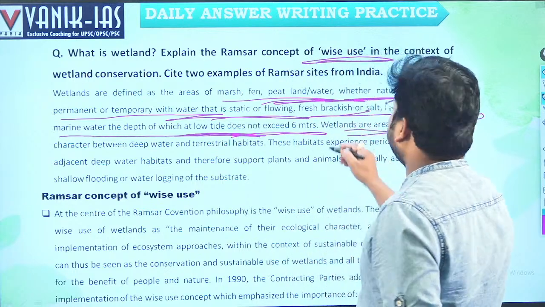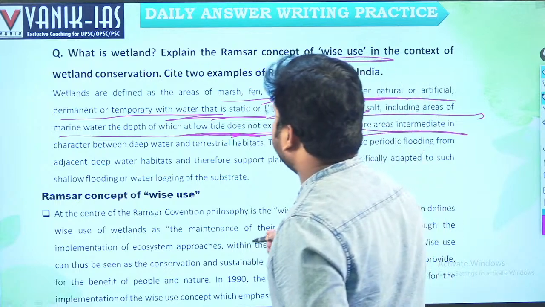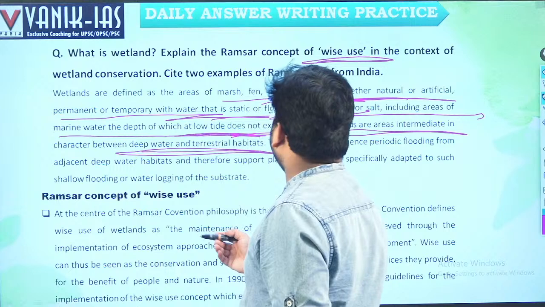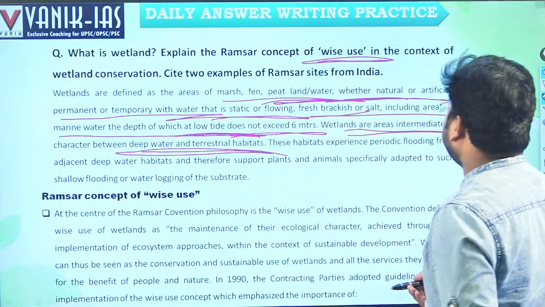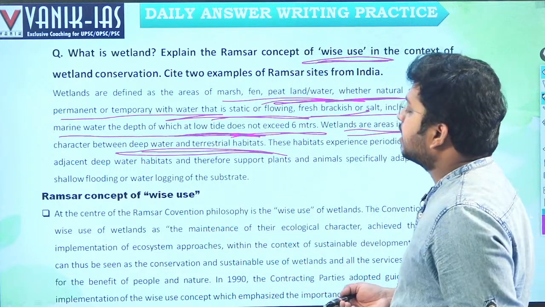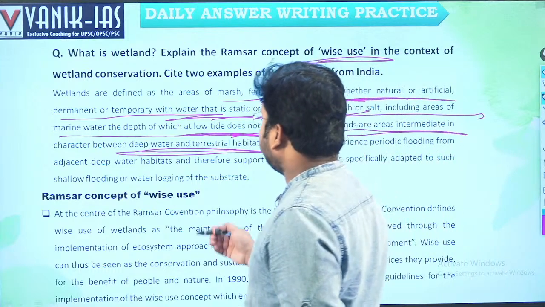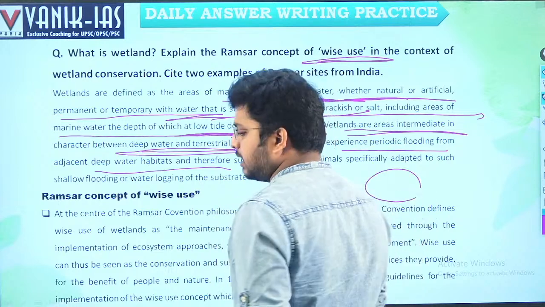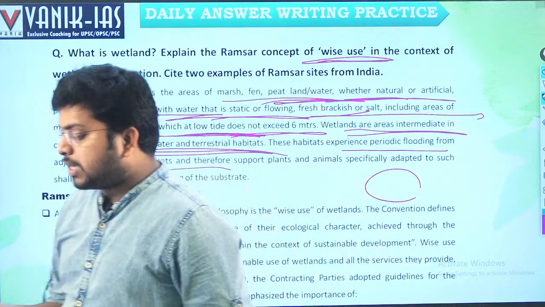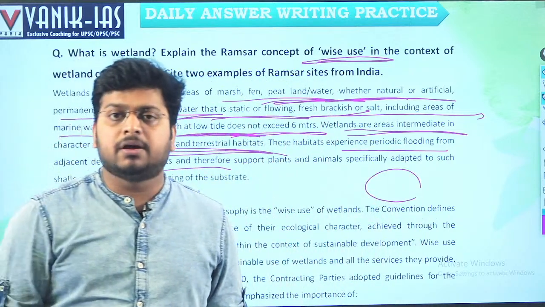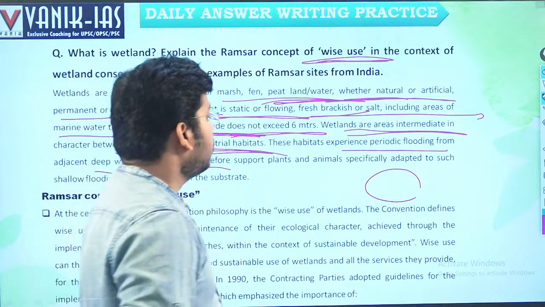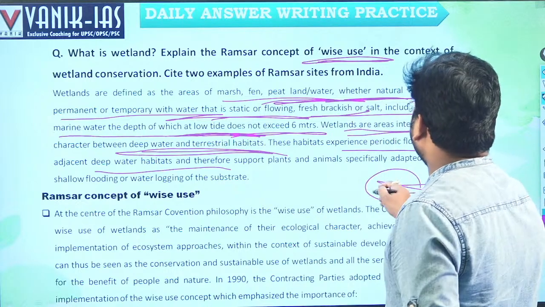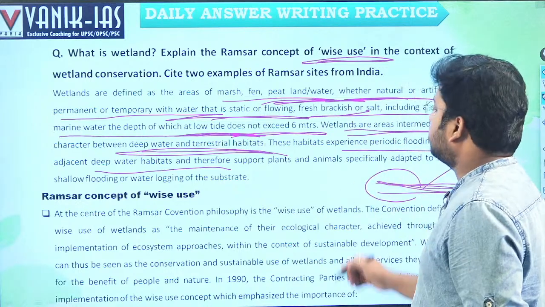Wetlands are areas intermediate between deep water and terrestrial habitats. These habitats experience periodic flooding from adjacent deep water habitats. For example, there is Chilka Lake, which is associated with our Bay of Bengal. It is a brackish water lagoon. As it is adjacent to the sea, there is regularly an influx of water from the sea.